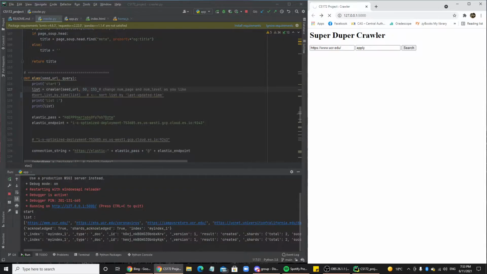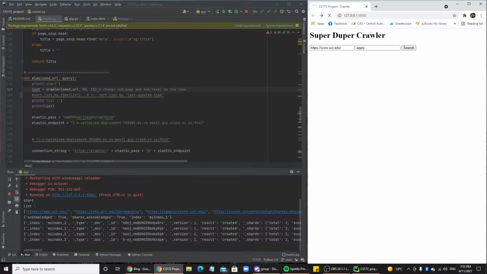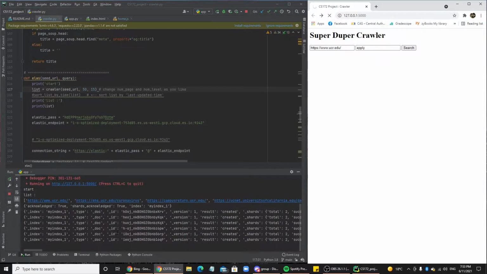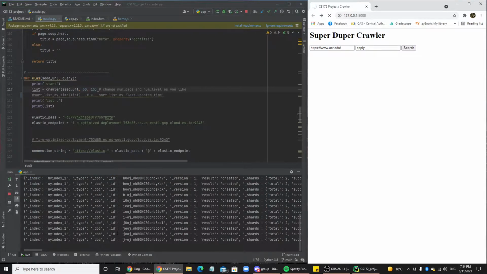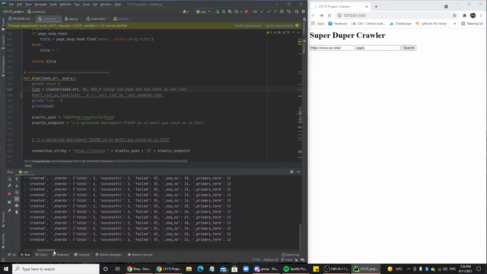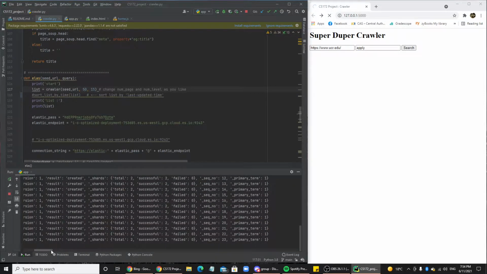It's finished crawling, and now it's showing all the output and creating the indexes. It's going through 50 pages, and we have a delay every 10 pages to be polite.